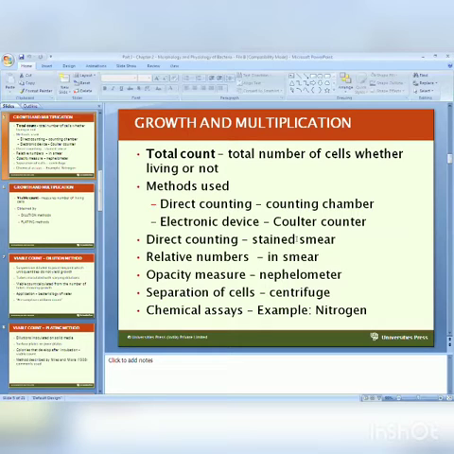We use counting chambers like the Neubauer chamber. An electronic device is also available, the Coulter counter, with which we very quickly count the number of cells in a given suspension. Other methods are direct counting of stained smears, opacity measurement using nephelometers, separation of cells by centrifuge, and chemical assays, for example nitrogen content measurement. All these are applied for total count.